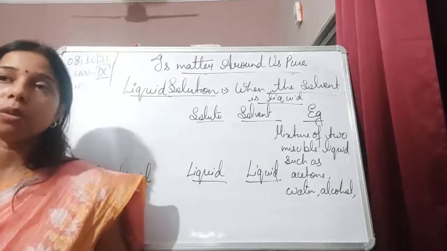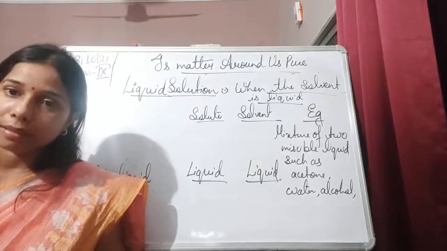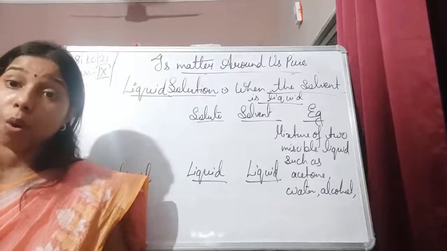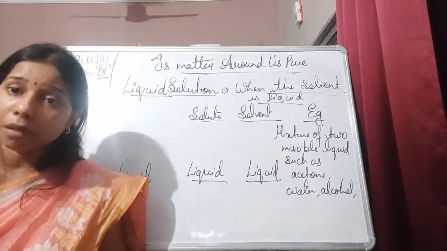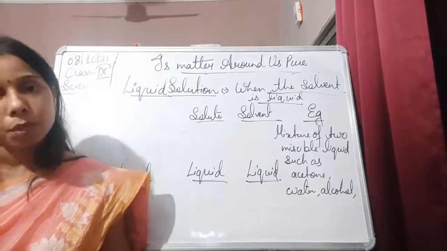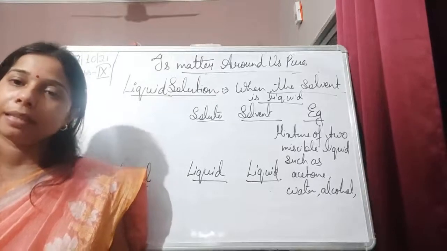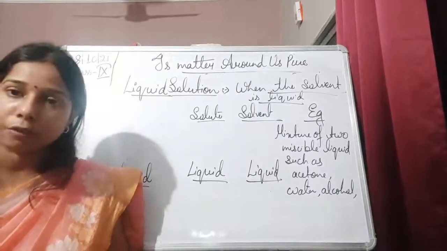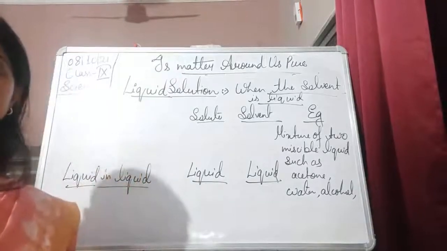Immiscible liquids are what, students? Which do not get easily mixed with each other, like oil and water, or butter and water. Obviously butter is a solid, but yes, oil and water. When we take oil and water, you have seen that bubbles are formed over the surface, because oil being less dense used to float on the surface of the water. So oil in water is also an example.